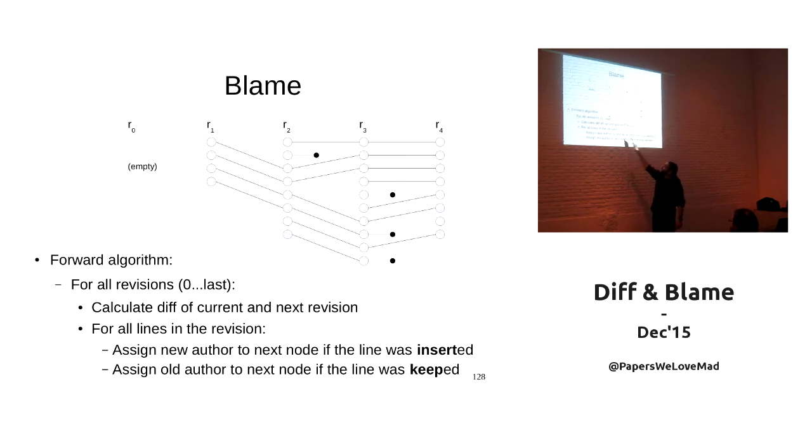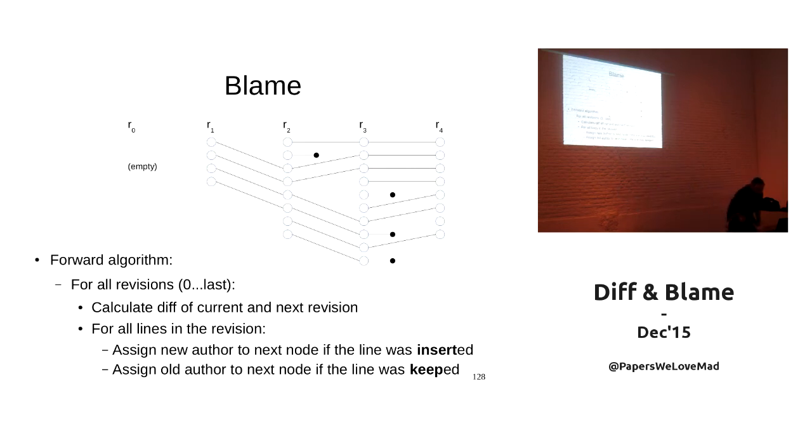Then for all lines in each revision, assign a new author to the new node if the line was inserted. So, for example, here we are empty, we are inserting 4 lines, so the author of these 4 lines must be the author of revision 1, right? Not the author of revision 0. And if it is a keep, just inherit the author from the node before.